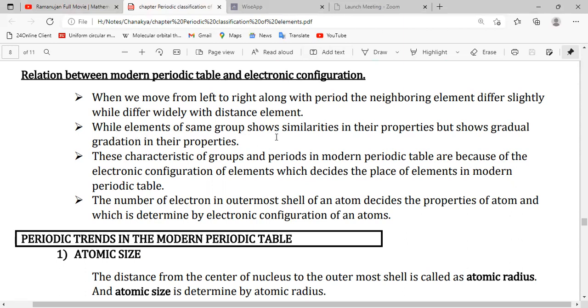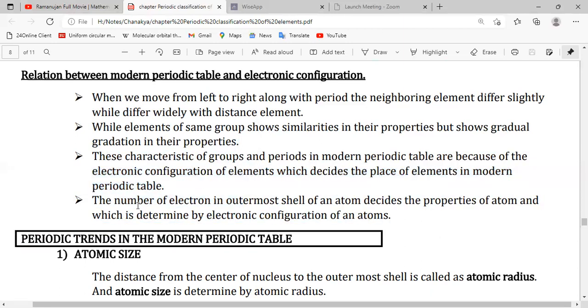While elements of the same group show similar properties, they show gradual gradation in properties like their melting point, boiling point, and reactivity, which change while moving. Valency remains constant, the number of electrons also remains constant, but some properties change. They are similar but not identical. So these characteristics of the group and period in the modern periodic table are because of the electronic configuration of the elements, which decides the place of the element in the modern periodic table.